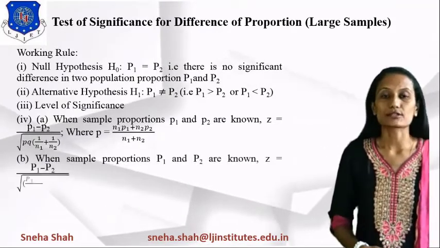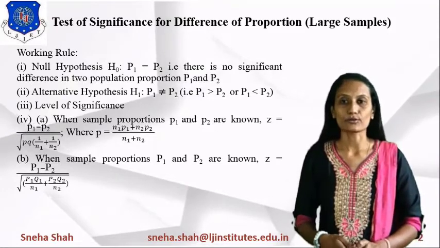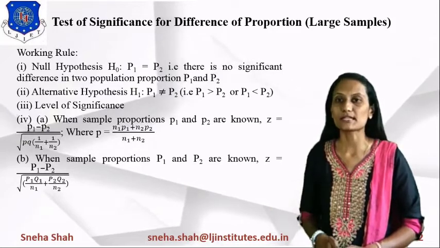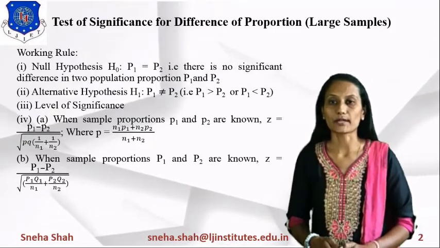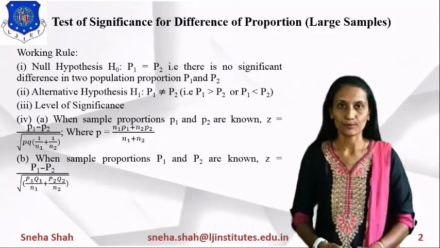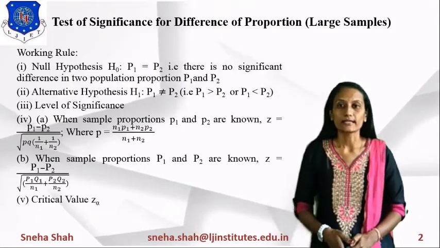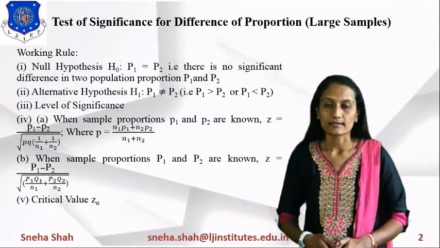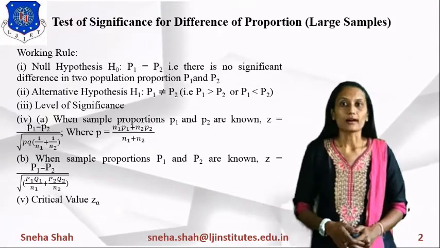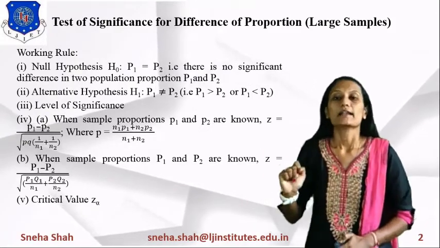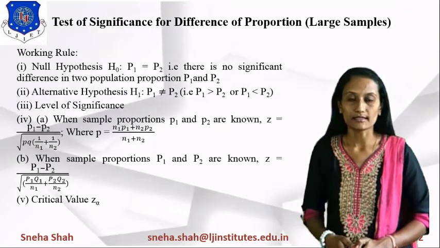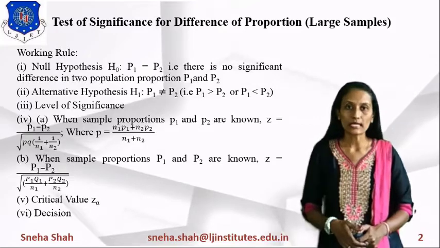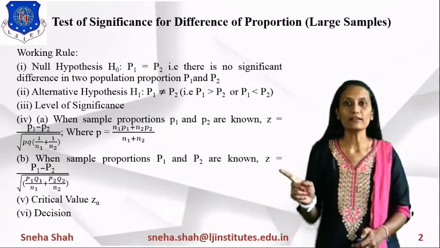Now, when the sample proportions capital P1 and P2 are known to us, then we will find the value of Z, and its value equals capital P1 minus P2 upon under root of (P1 Q1 upon N1 plus P2 Q2 upon N2). In the next step, we will find the critical value of Z from the Z table for a particular level of significance. Then, in the last step, we will give a decision based on the critical value and the value of Z which we found.